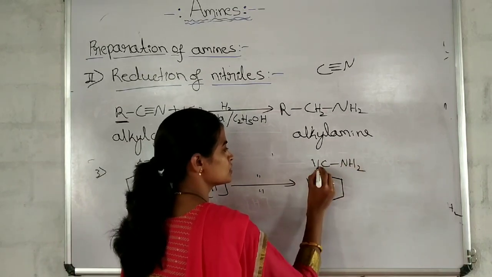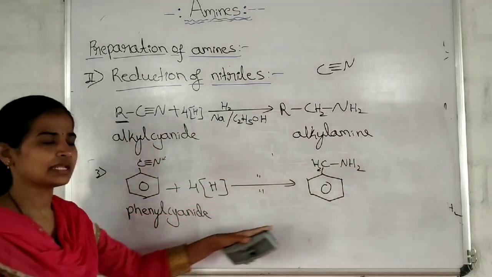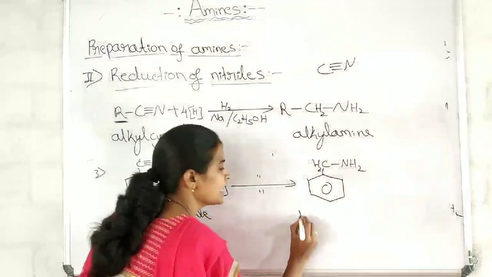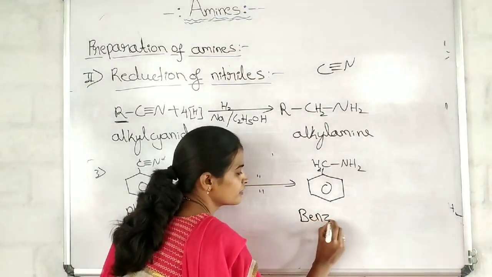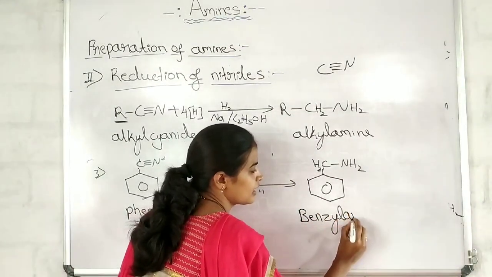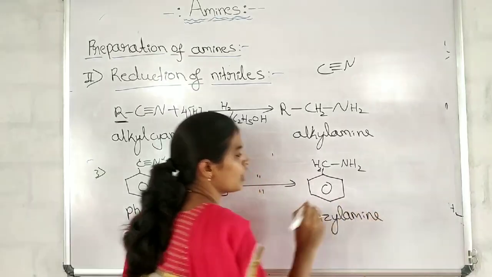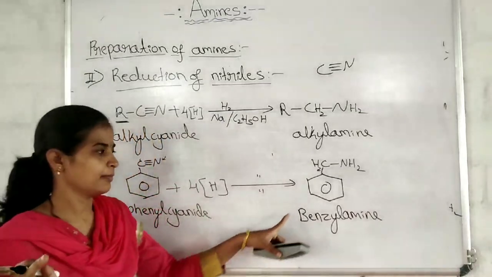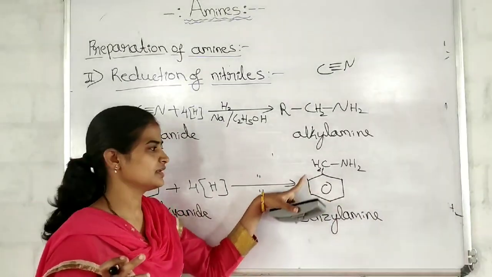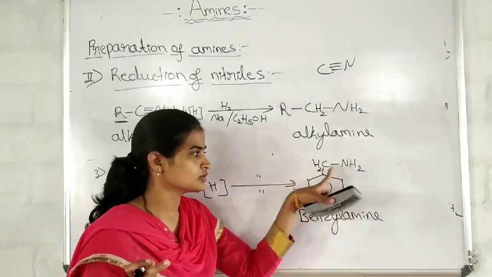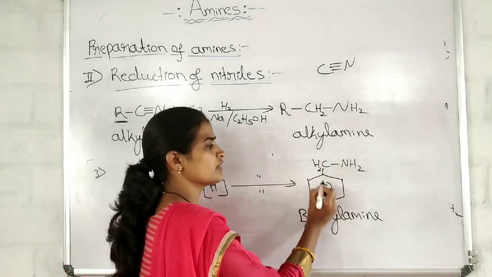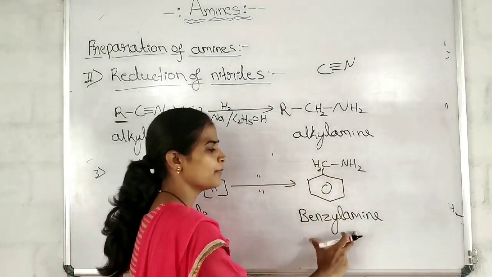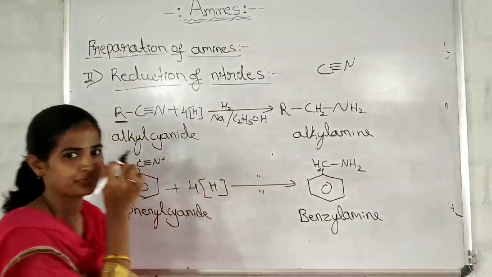What is the name of this? Benzyl amine. This example I had not taken during the discussion of the nomenclature part. Please do remember: C6H5 benzene ring, CH2-NH2. C6H5-CH2-NH2 is what? Benzyl amine. Remember. Got it?